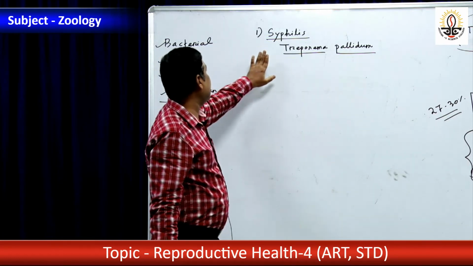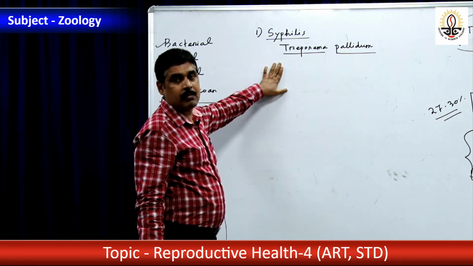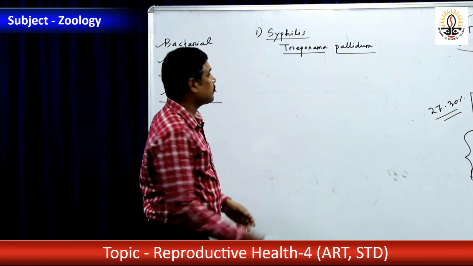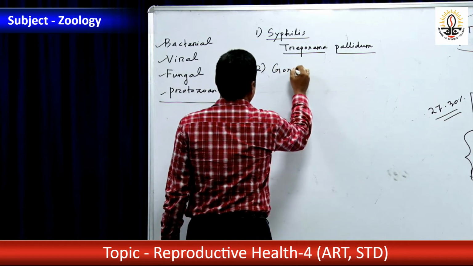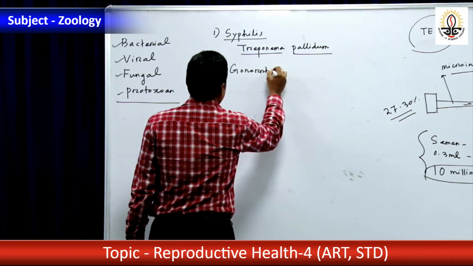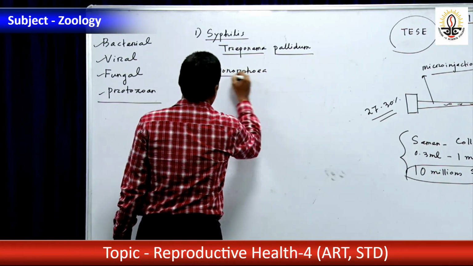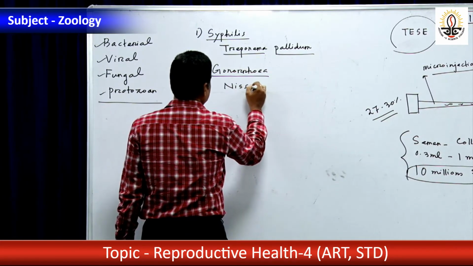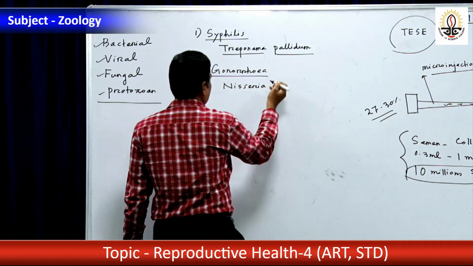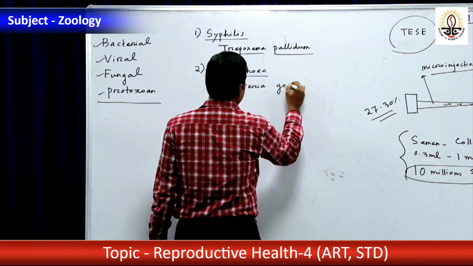And how to treat syphilis? That is treated by means of antibiotics. Second one is gonorrhea. Gonorrhea is caused by the bacterium Neisseria gonorrhoeae.